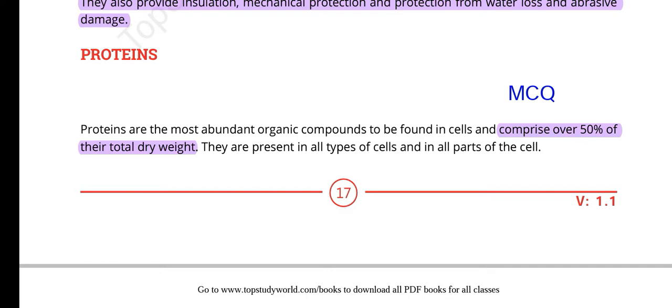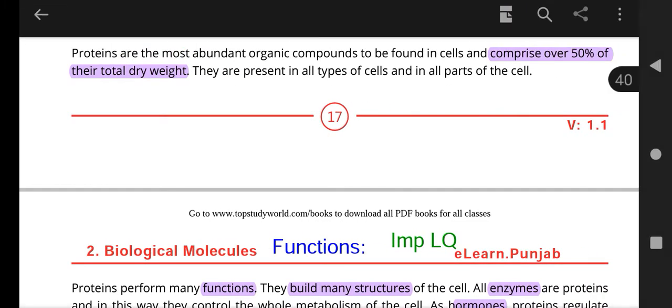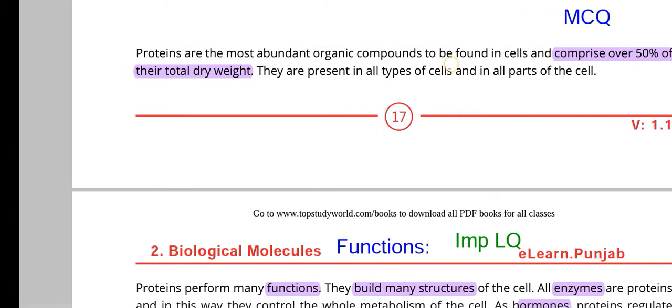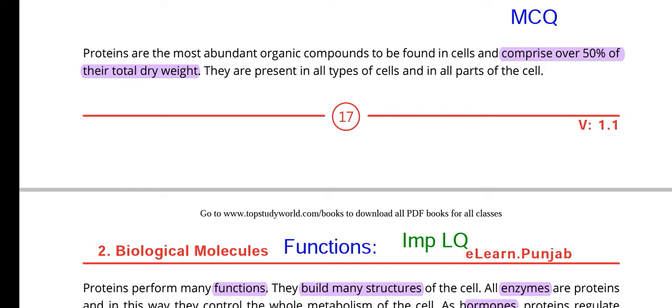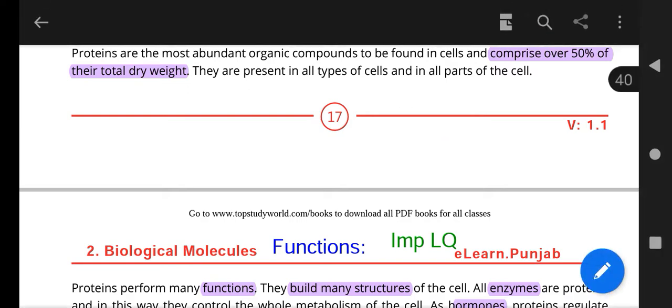For example, if you have a cell and you weigh it, and if the weight is 100 gram, then over 50%, like 50 gram, will be protein. Proteins are the most abundant organic compounds found in cells and comprise over 50% of the total dry weight. They are present in all types of cells and all parts of the cell.